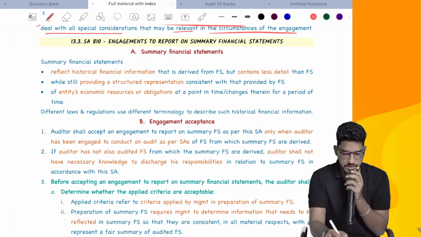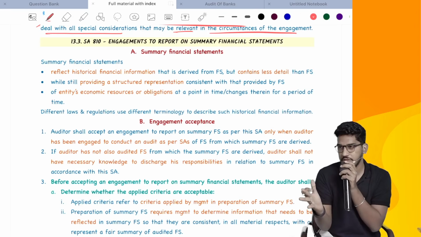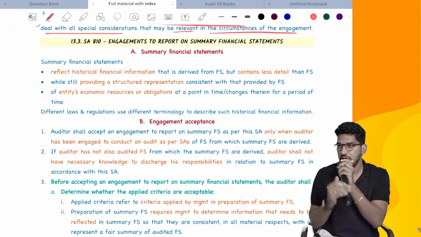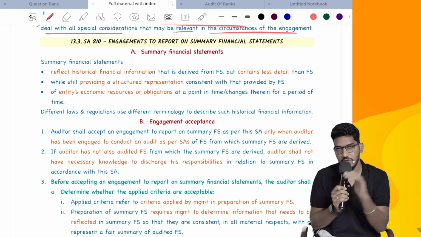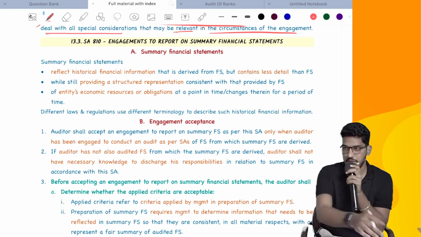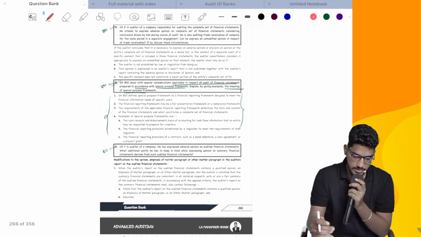Right, so we'll do the questions. In this chapter you will not have any twisting. Why? Because everything I have covered in my discussion only. All the examples, the way I'm giving the examples, are actually taken from the question banks only. So let us see it.